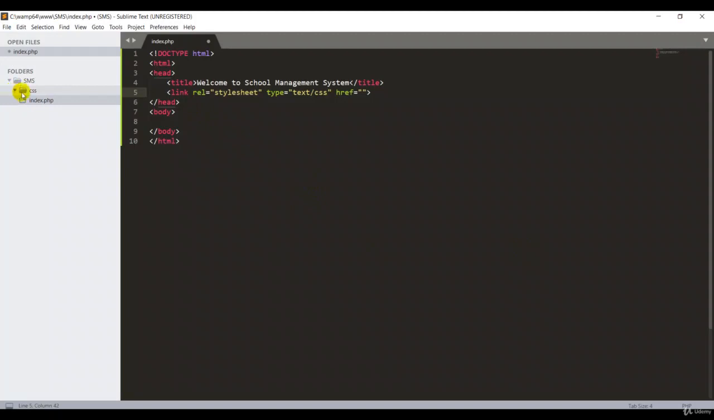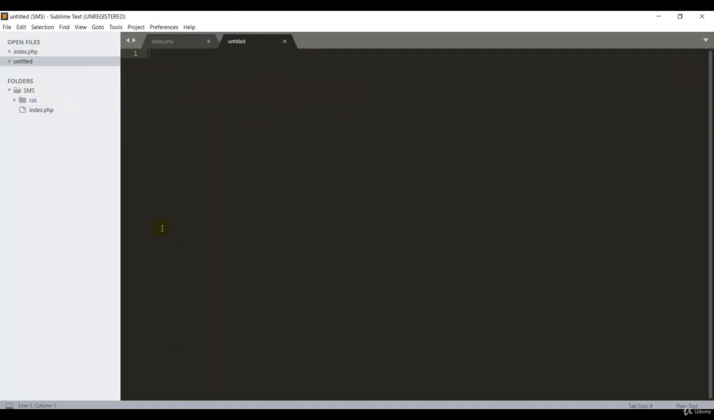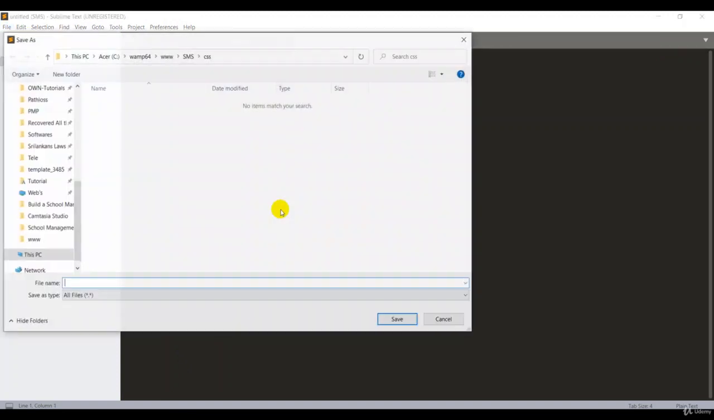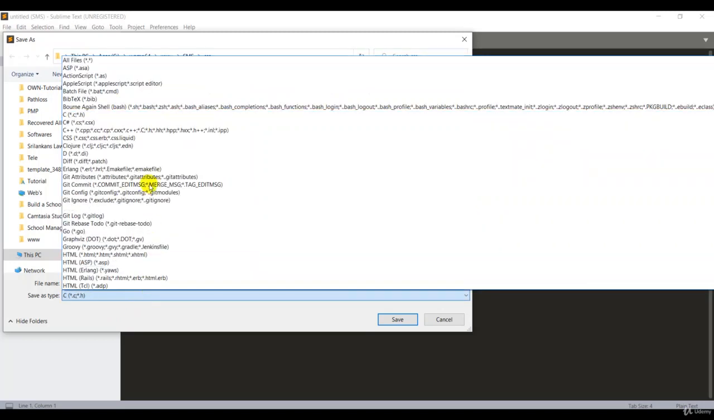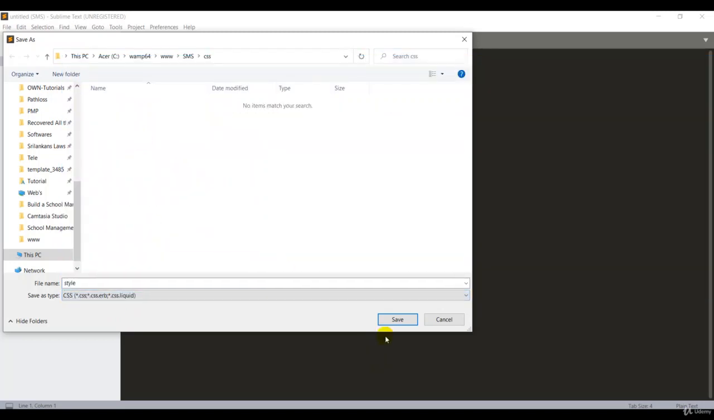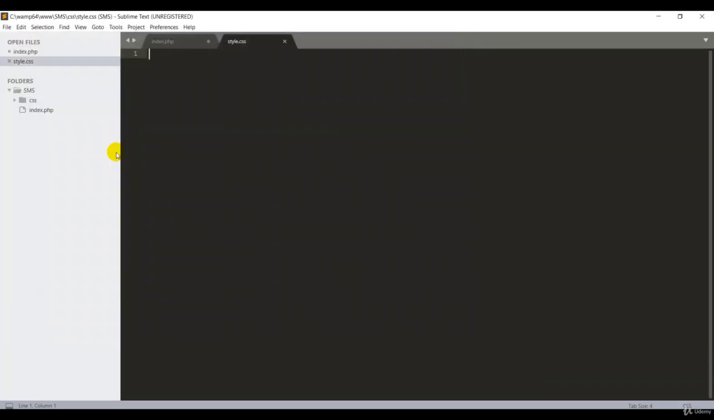So I go ahead, open the CSS folder and create one more file. This file goes into my CSS folder. I'm putting the name style.css. In the file type, you have to select the CSS format. Great, good. Now we have two files in the project, one is index.php and another is style.css.